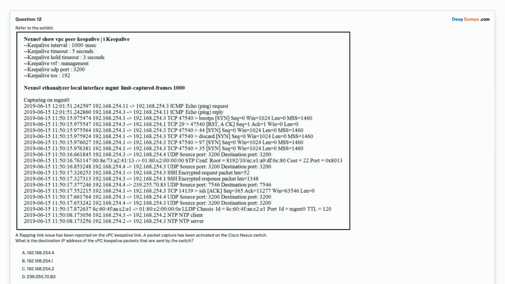Option B, 192.168.254.1. Option C, 192.168.254.2. Option D, 239.255.70.83. Choose the correct answer. Correct answer is option A, 192.168.254.4.